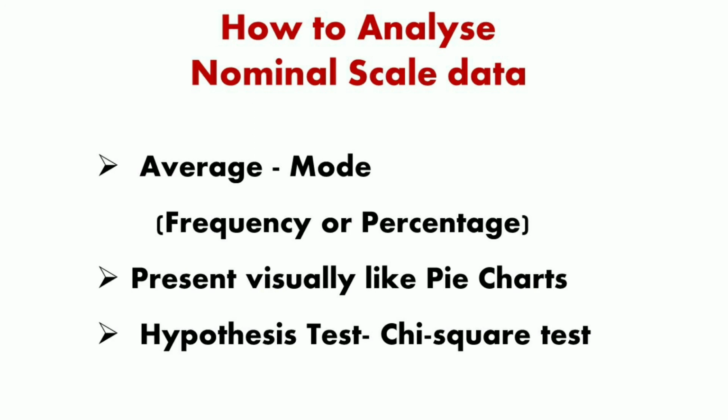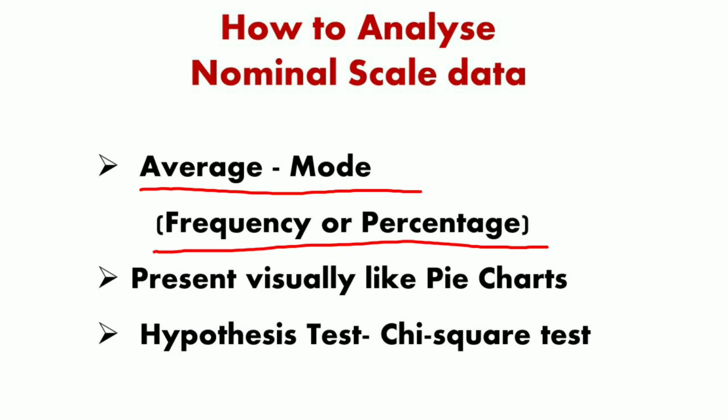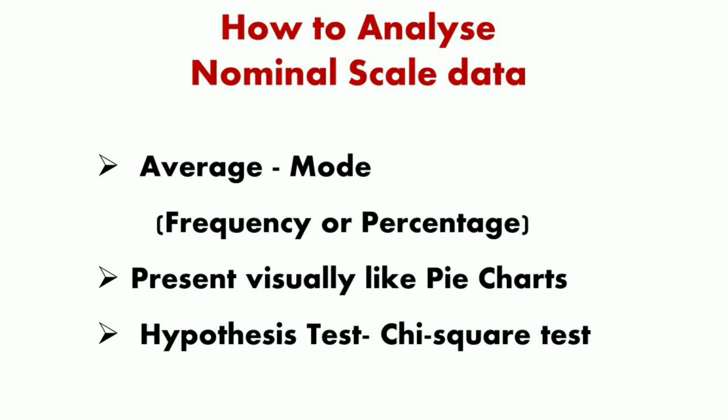As we know, these nominal numbers have no arithmetic properties and act only as labels. The only measure of average which can be used is the mode, because this is simply a set of frequency counts or percentages. It can be analyzed using grouping methods where the variables can be grouped together into categories, and for each category the frequency or percentage can be calculated. The data can also be presented visually, such as by using a pie chart.